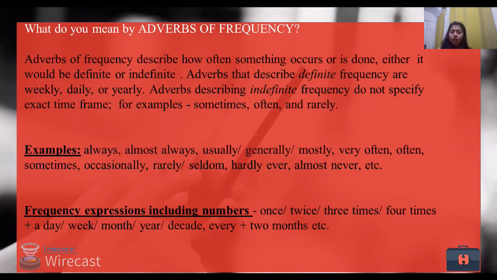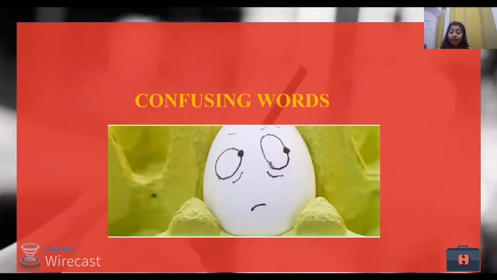Then 4 times a day, 6 times a day, 7 times a day, weekly, monthly, yearly, a decade, every 2 months. So these are the frequency in numbers, right? We also saw frequency in words and we also saw frequency in numbers. So weekly, hourly would be adverbs of frequency, whereas once, twice, thrice would be frequency expressing numbers. Now there are some confusing words also. English is sometimes a bit confusing language. So let us look at what confusing words we are looking at in today's webinar.